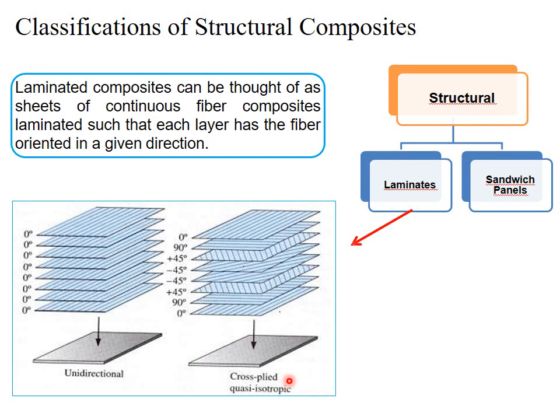So what the angle is showing over here: the first layer has fibers which are oriented at 0 degree, and the second layer has fibers which are oriented at 90 degree. It means the fibers are running in x-axis and in y-axis. So this is a bidirectional mat because it consists of fibers which run in both directions, and we can say this is a balanced mat. In one layer, the number of fibers in x-axis will be equal to the number of fibers in y-axis.